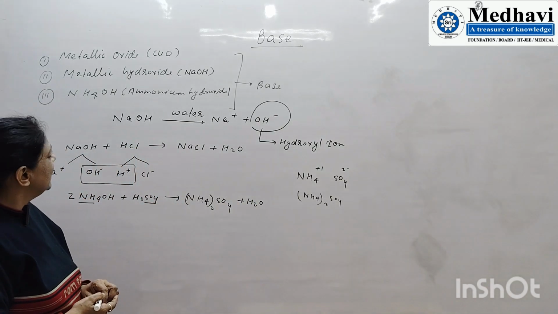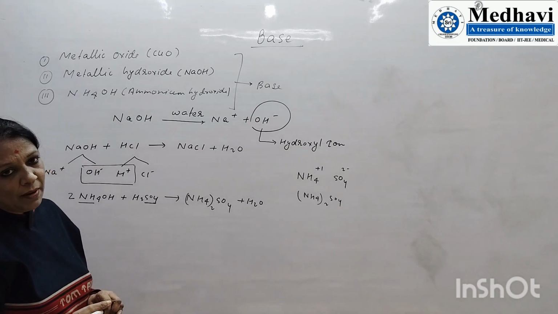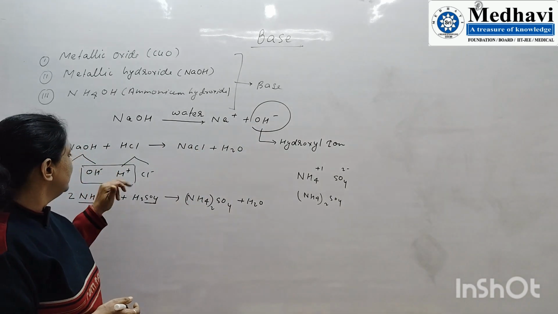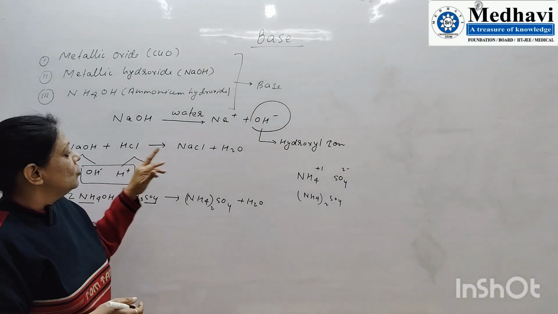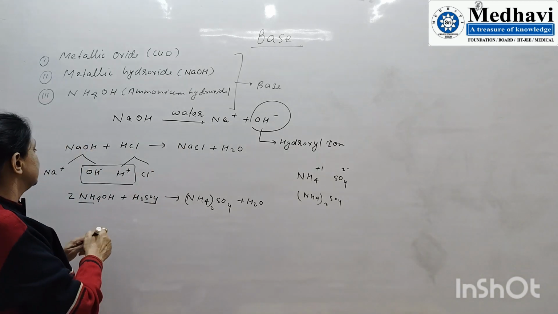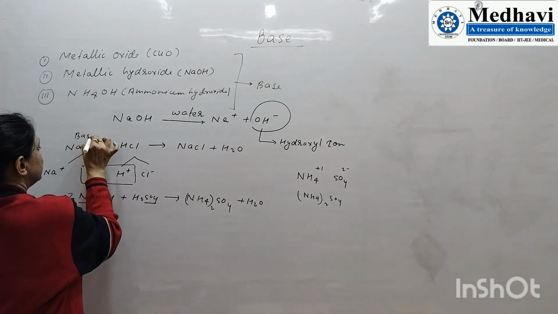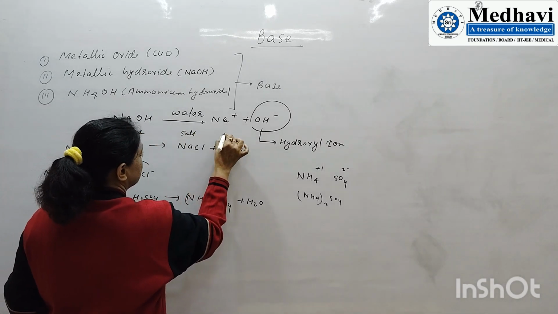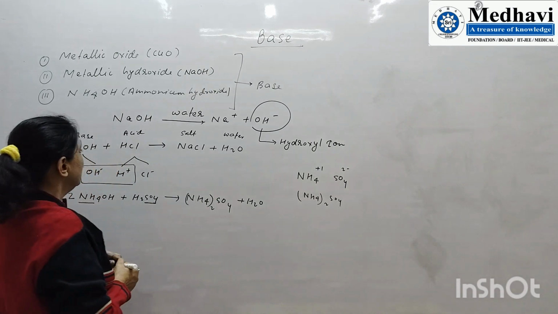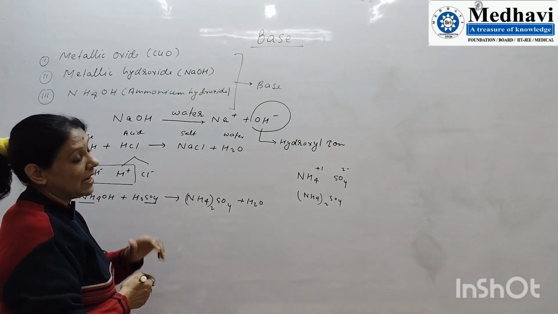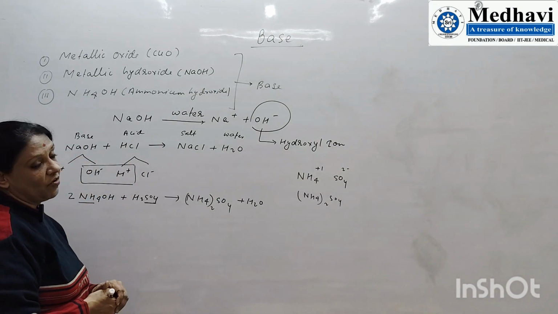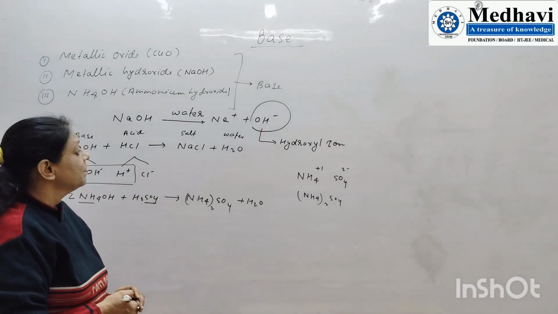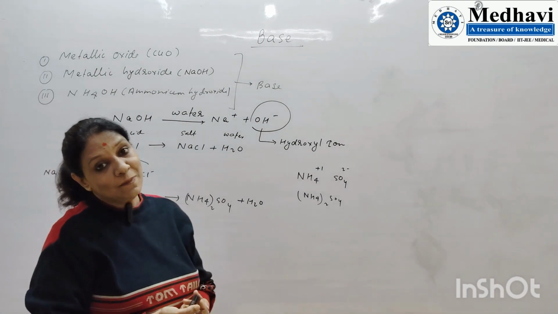So in this way we can say that bases are those compounds which give the hydroxyl ion, and this hydroxyl ion combines with the H plus ion of an acid to give water and salt. So you can say that a base reacts with an acid to give salt and water. Mind it, what is actually happening here? The hydronium ion or H plus ion of an acid combines with the OH minus of a base to give water. So this is also an example of a neutralization reaction that we study in the different types of chemical reactions.